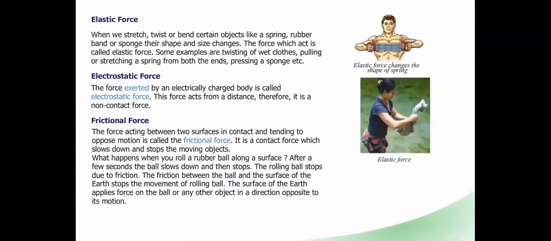Next one is frictional force. The force acting between two surfaces in contact and tending to oppose motion is called frictional force. It is a contact force which slows down and stops moving objects.